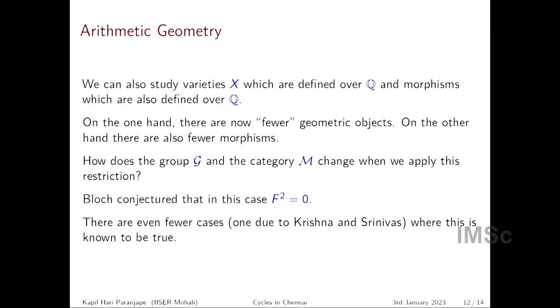And Bloch conjectured in this case that the second term in the filtration is 0 for all varieties. And currently, as far as I know, one of the examples we have of this case is due to Amlendu Krishna and V. Srinivas, who is in the audience, where this is known to be true. Of course, I'm fudging a bit because I think their example is of a singular variety, whereas I have only stated everything for a smooth variety. But in principle, that is the kind of example where one knows certain results of this kind. We don't really know it in general.